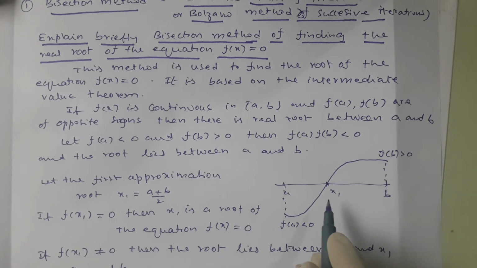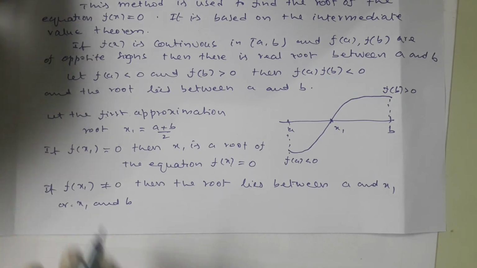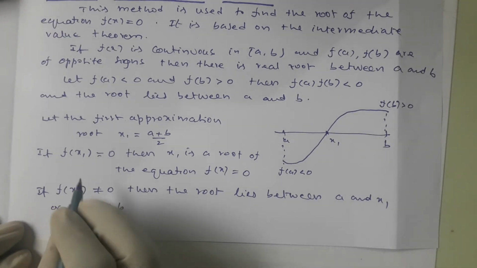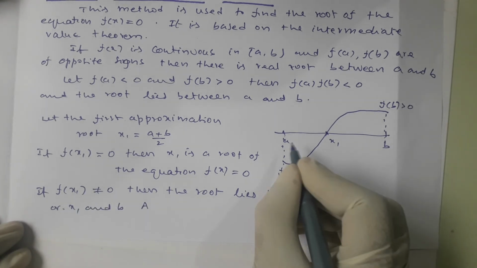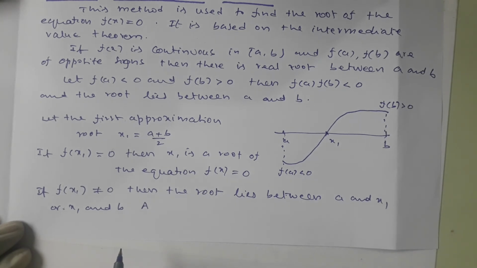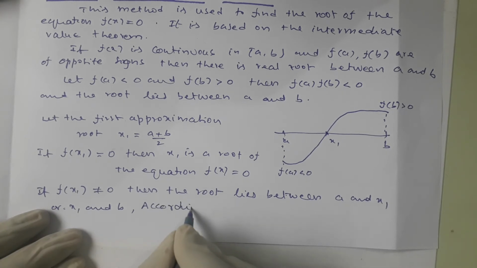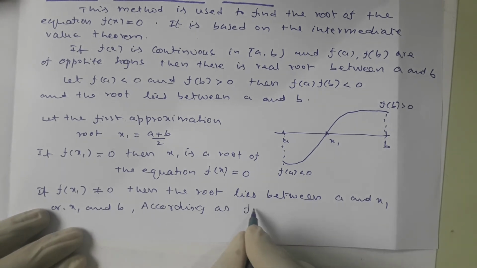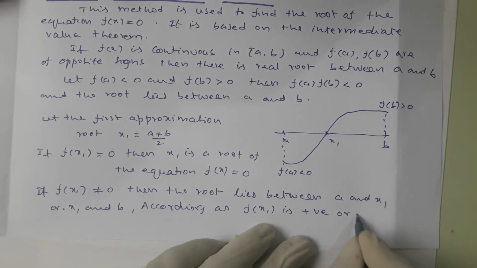If not, the root lies either on this side, a and x1, otherwise x1 and b, according as f of x1 is positive or negative.